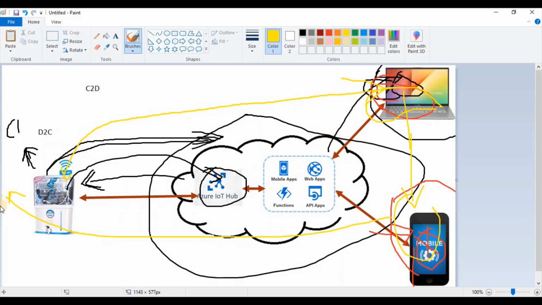Another benefit: suppose there is some functionality that can be configured remotely. Suppose the temperature inside the water purifier is too high, so it can be controlled from here also. He can set the temperature here and it will be reflected on the device. It will be sent from here through the IoT hub, and then the IoT hub will send this information to the device. So this is another advantage.